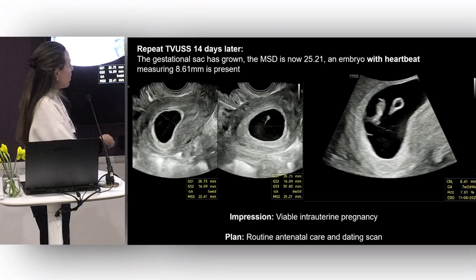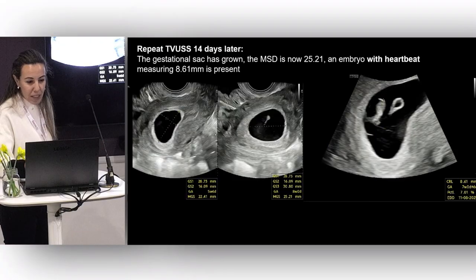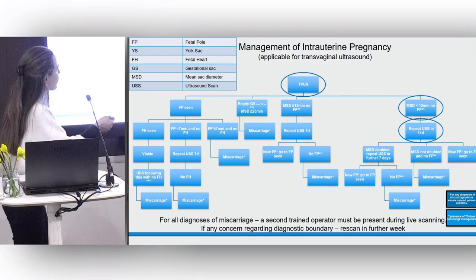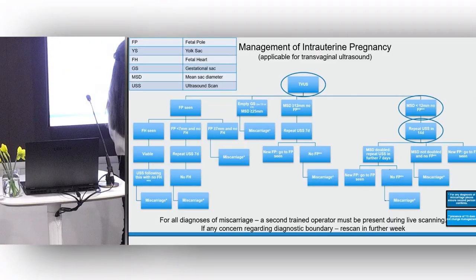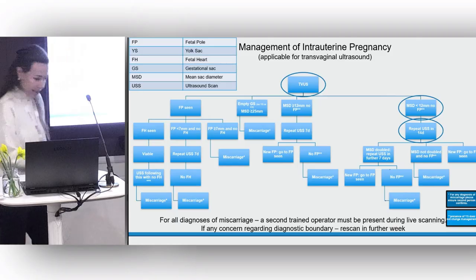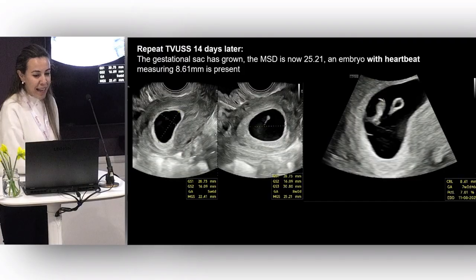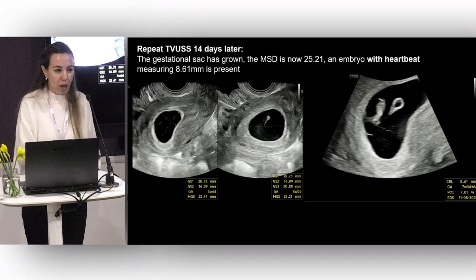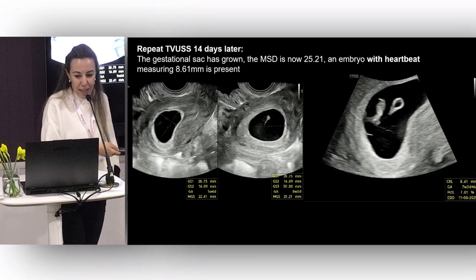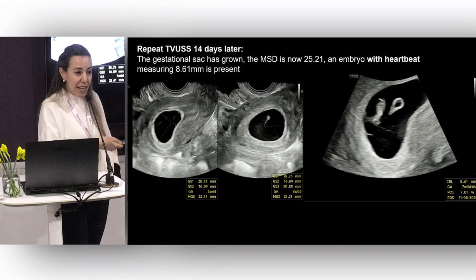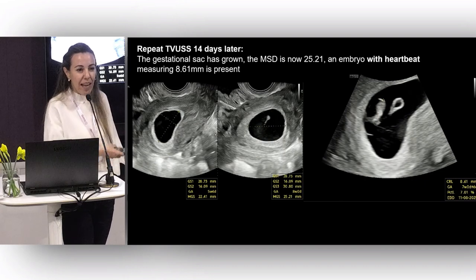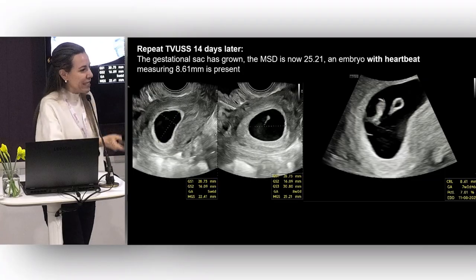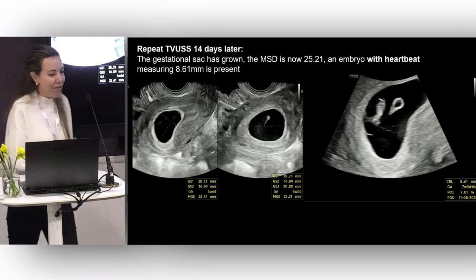So in this scenario, sorry, I'm going so fast. In this scenario here, we had an MSD of 10.4, so it was less than 12 with no fetal pole. We repeated the scan in 14 days, okay? And then in that time, she had a viable intrauterine pregnancy. We saw the fetal pole with heartbeat, and we could reassure her, okay? We didn't make any diagnostic errors or any issues. This lady, the plan was then made for routine antenatal care. So, of course, all the standard things, folic acid, vitamin D, book your pregnancy, see your midwife, whatever it might be in your country.